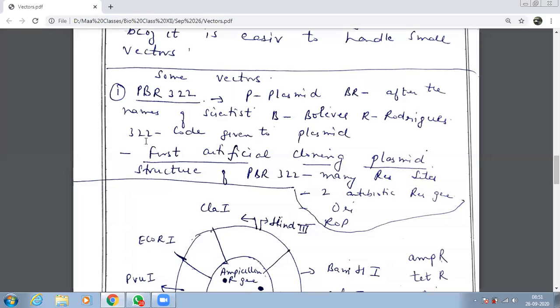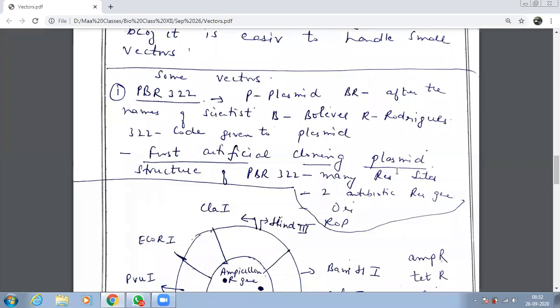Too important. This is very important because this was the first artificial cloning plasmid. This was the first artificially cloned plasmid. What do you mean by artificially cloned? Man-made. हमने खुद बनाया, मतलब हमने clone कर लिया, नेचुरल प्लास्मिड की क्लोनिंग कर ली.